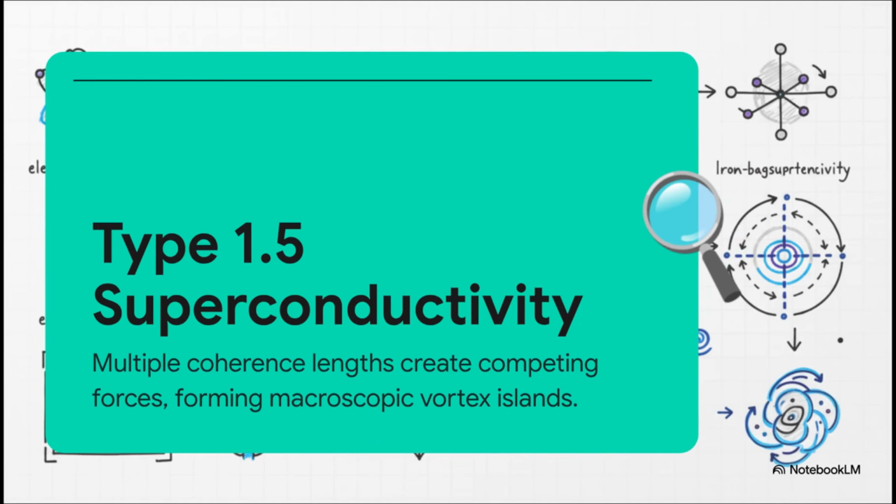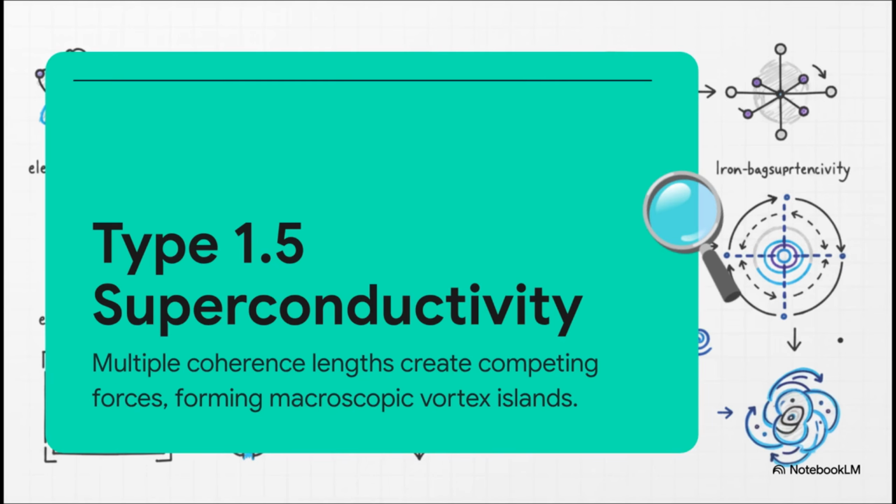Before we picture the ultimate result of this multi-band chaos, we need to quickly learn a wild new vocabulary term born directly from these systems: type 1.5 superconductivity. Now, traditionally, physics divided materials into type I or type 2. But in multi-band systems, multiple coherence lengths create competing forces. You get short-range repulsion clashing directly with long-range attraction. The result of that clash?